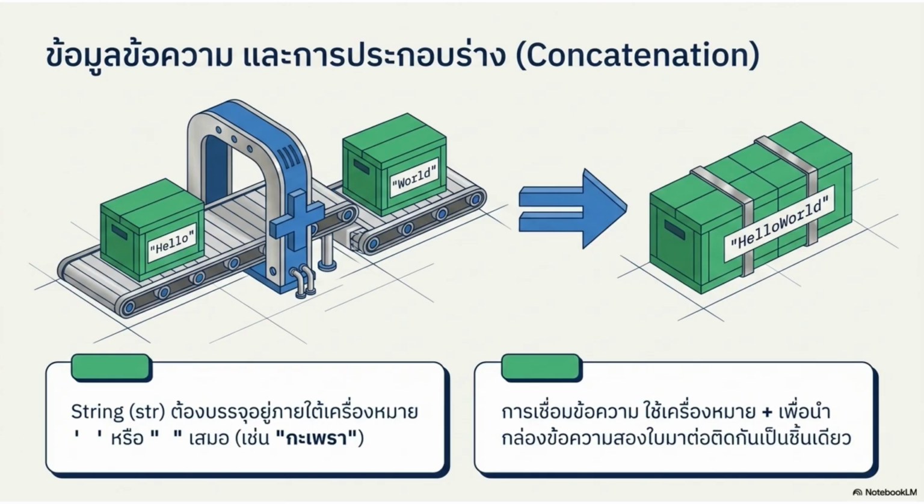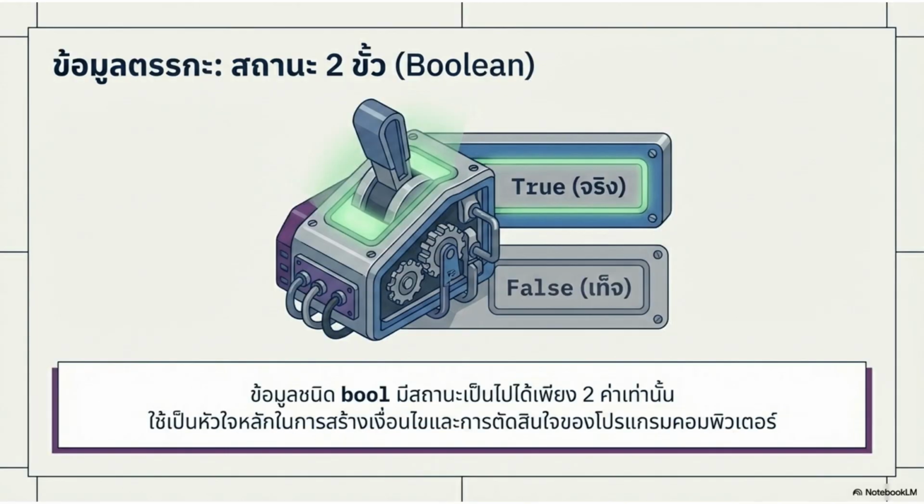String str data must always be enclosed in single or double quotes. Concatenation joins two or more strings together using the + sign. Boolean, bool data has only two possible states, true or false. This is a key principle in creating conditions and decision-making in computer programs.